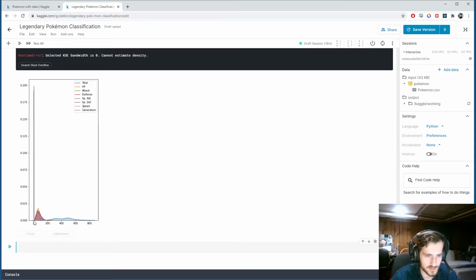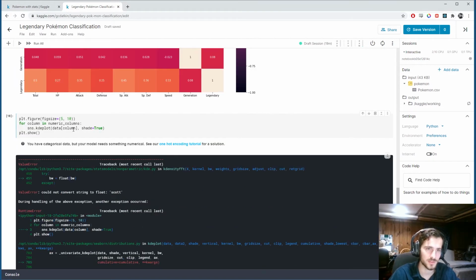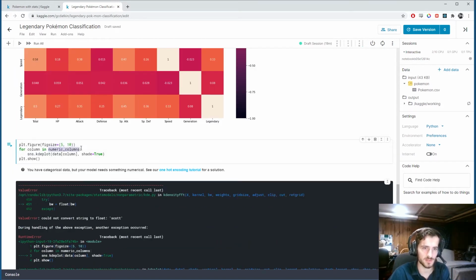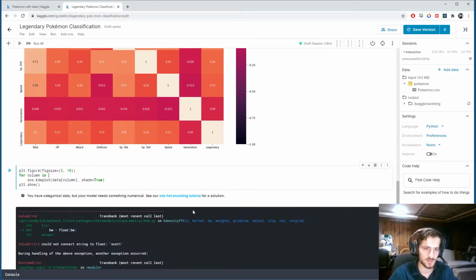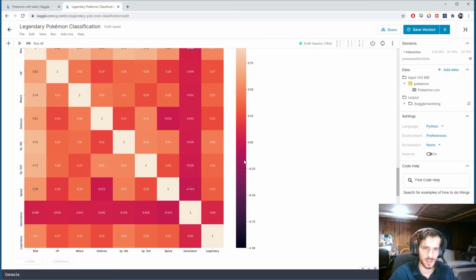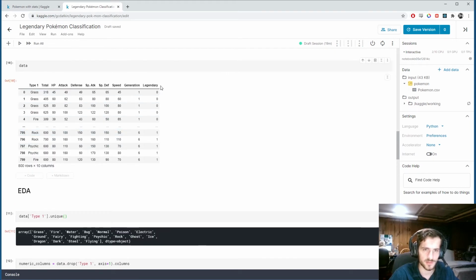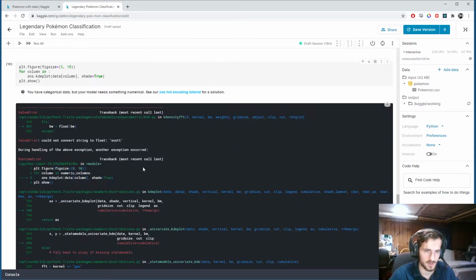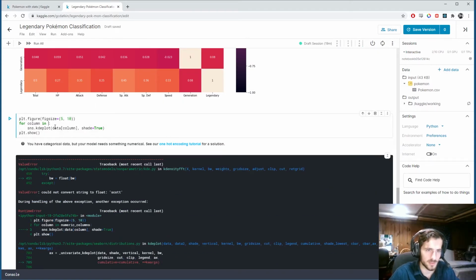But these are the ones we're really interested in. So I'm not going to include generation and total in these columns. So instead of numeric columns here, I could type them in. Could also just grab them from up here. So just these ones are the ones I want. So column in new list of this, and I just have to go in and make these into elements like this.